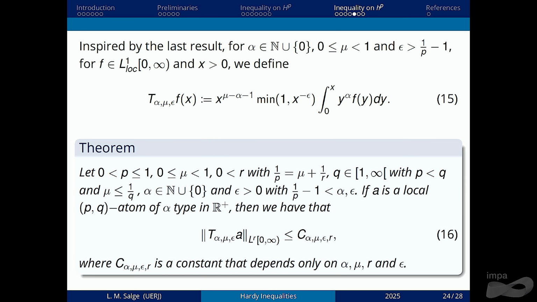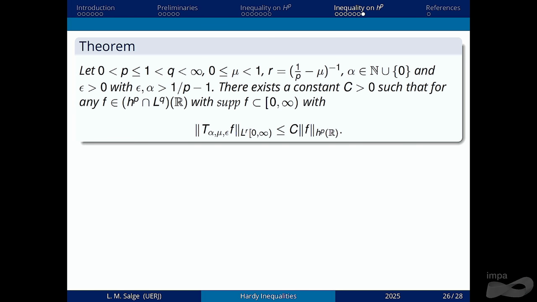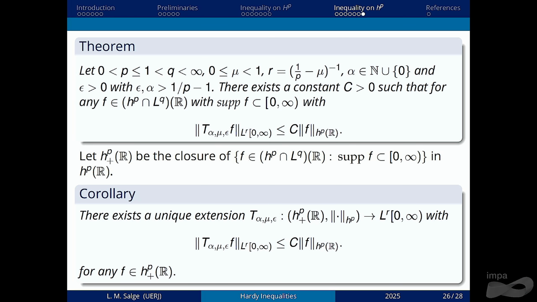Okay? And again, we were able to consider the closure of this intersection and conclude that there's a unique extension of this adapted Hardy operator on local Hardy spaces such that the Hardy inequality works.